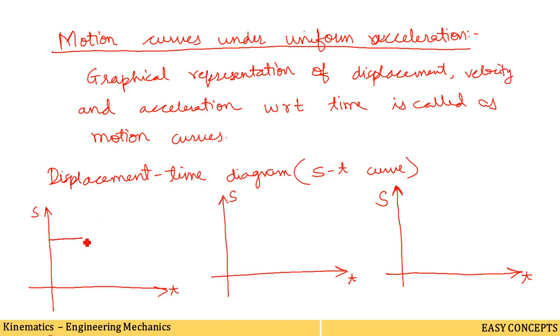This displacement is constant. If this is constant, what does it mean? The curve is horizontal. This curve is horizontal means displacement is constant. So the slope of the graph is 0. The slope of this graph is 0.